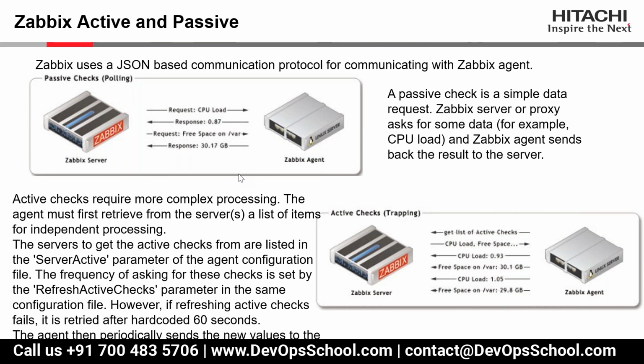So the passive check is like bidirectional. We are requesting it and then it is sending the data. But for active checks, it is just forwarding the data to the server. So you can say active is a one-way communication.